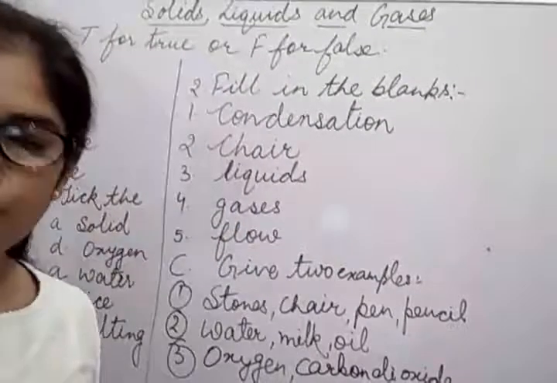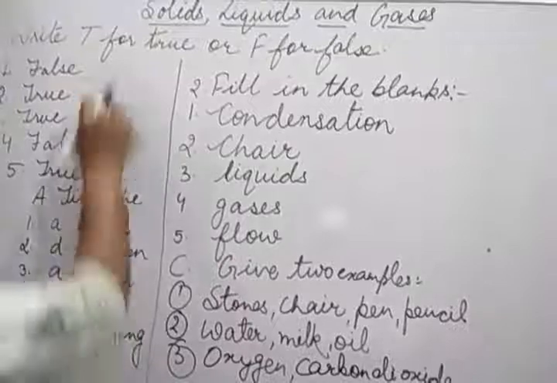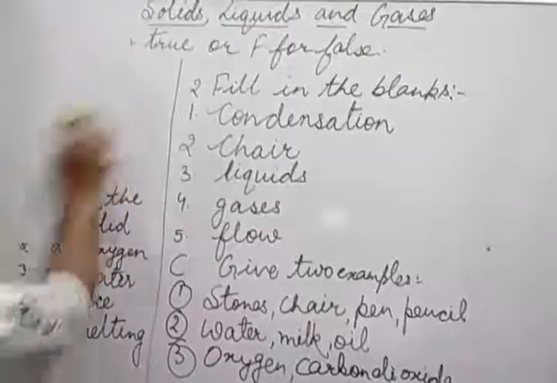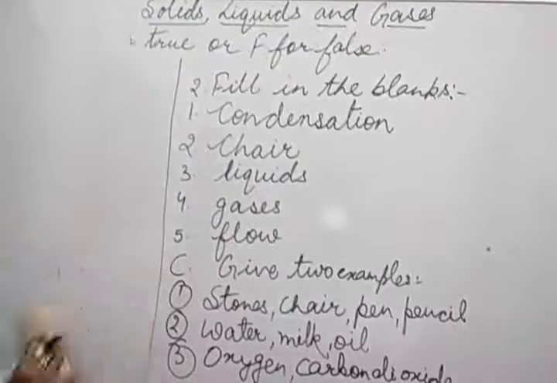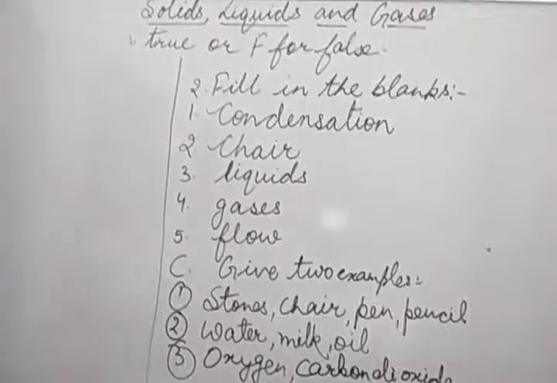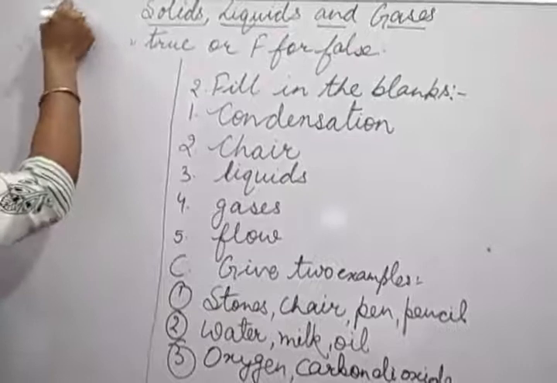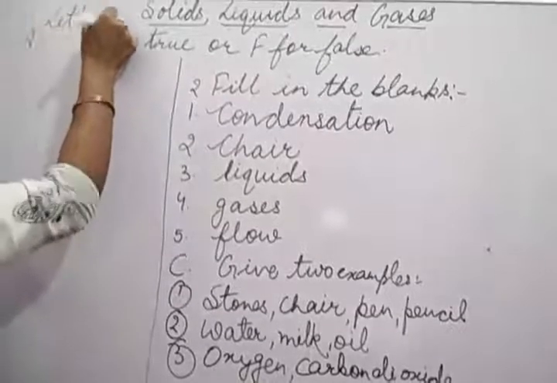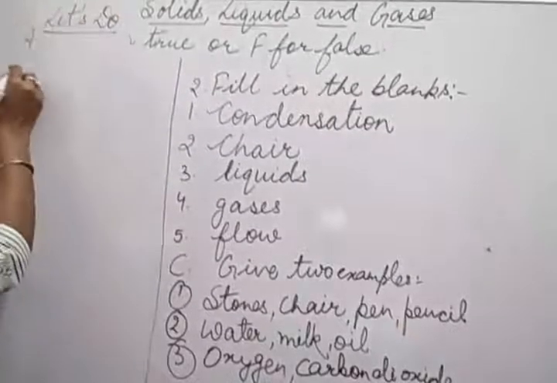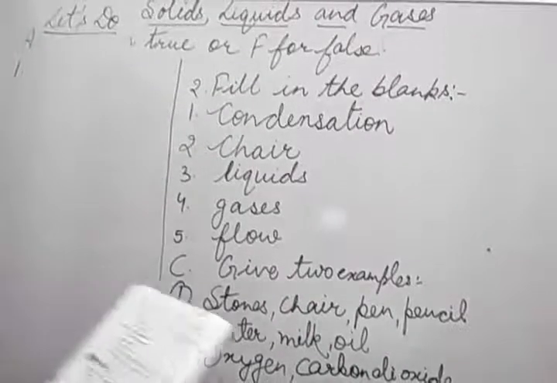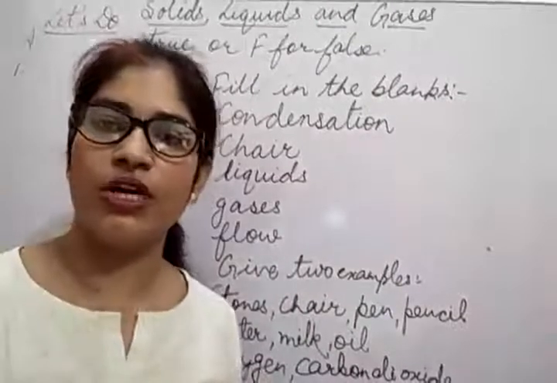Okay. Now do this. Let's do. And first, what is given in first? In first, one water bottle is given.